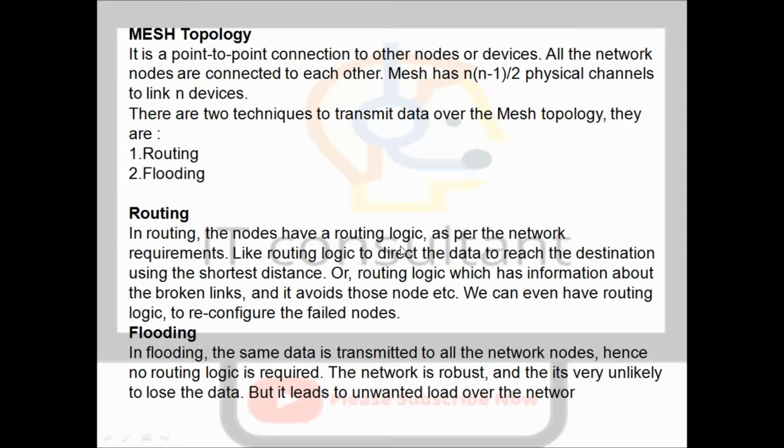Let's see next. The next topology is mesh topology. Mesh topology is more advanced, meaning in this topology we use switches and routers.